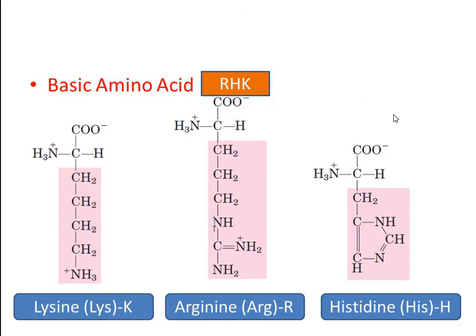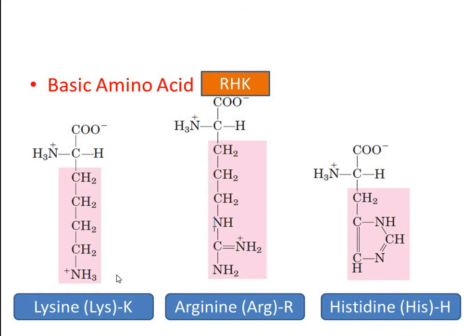The next group of amino acids based on their structure are basic amino acids. The 3 basic amino acids are lysine, arginine and histidine. All these 3 amino acids contain positively charged additional amino groups, and that's why all these amino acids are basic in nature. Lysine, which possesses one additional amino group at the epsilon position, can be represented by the 3-letter abbreviation LYS